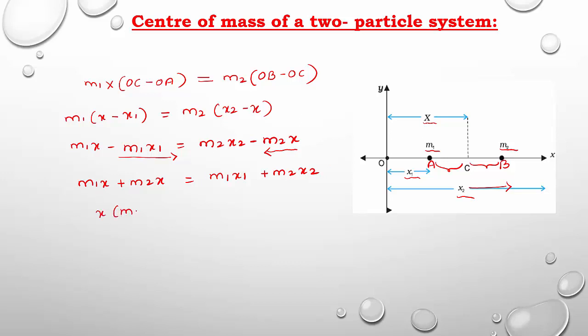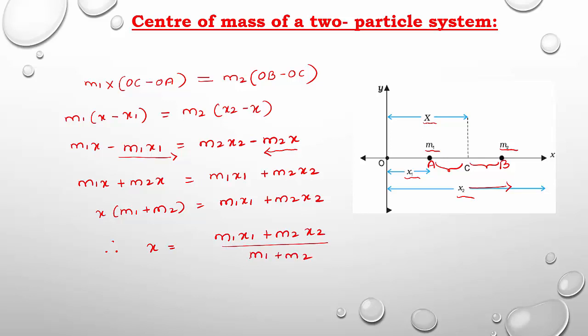So remaining is m1 plus m2 is equal to, on the RHS all the terms keep as it is, m1x1 plus m2x2. Therefore, x is equal to m1x1 plus m2x2 divided by m1 plus m2. So this is the expression for the center of mass for two particles of a system.